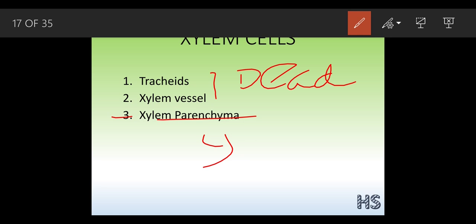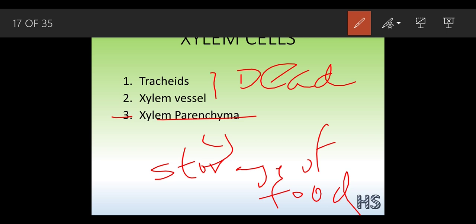The function of this parenchyma is to help in the storage of food. At night there is no sunlight, so the plant won't be able to make its food. So the parenchyma stores food, and during night times it helps in the conduction of water and mineral salts also.